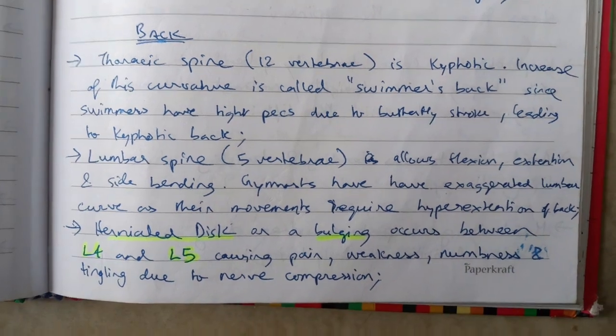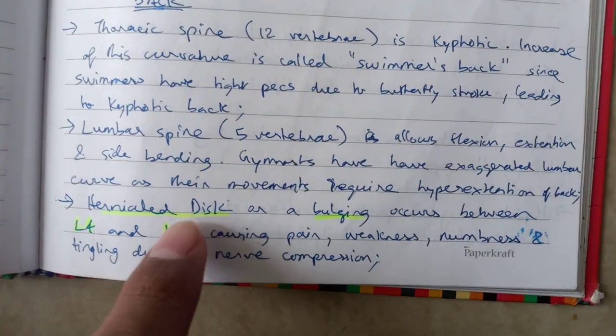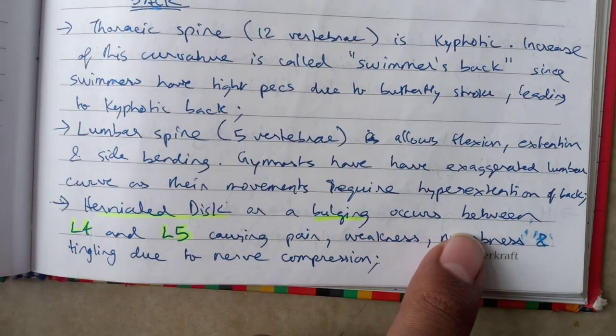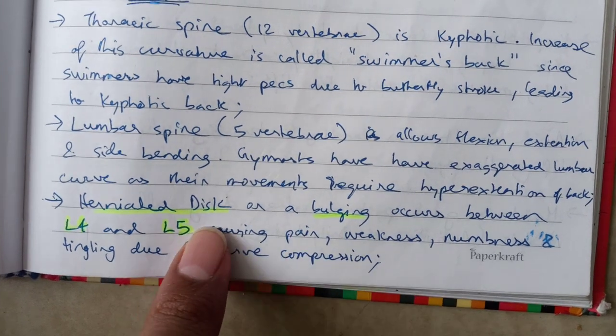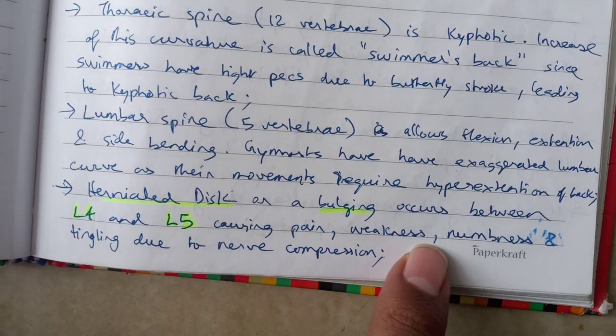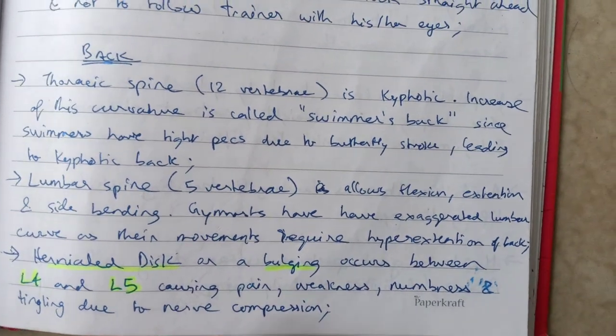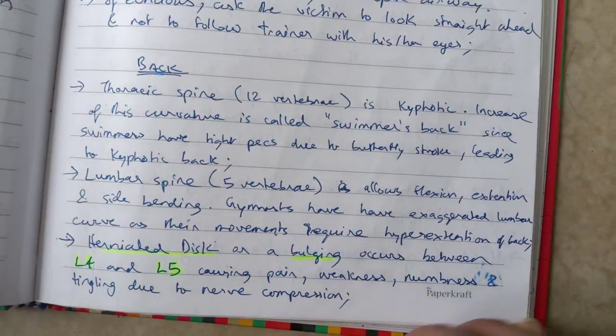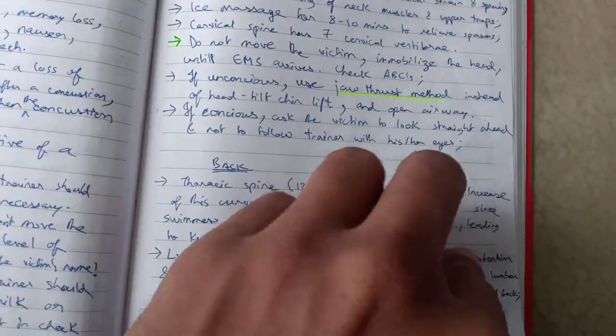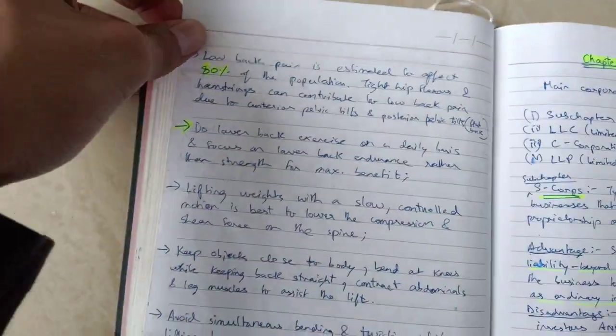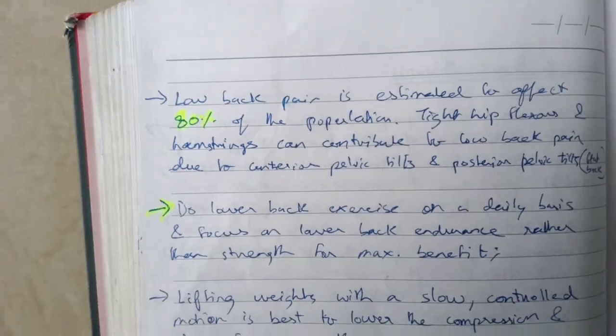What do you do in case of a back injury? Herniated disc and bulging occurs between L4 and L5. Remember this, causing pain, weakness and numbness and tingling sensation due to nerve compression. This information is good. So what you should be doing if someone is experiencing a back injury, let's look at that, because that is what is important for us.